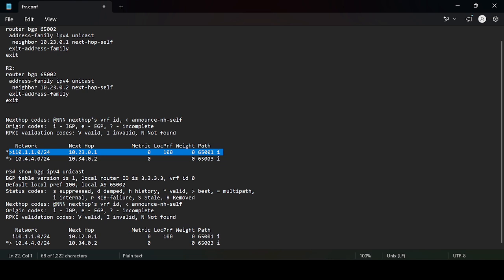Earlier, this next hop was the interface towards R1, and from R3 to R1 there is no connectivity. So this next hop is not valid from R3's perspective. Therefore, this route was not advertised to the external party, to R4 basically.